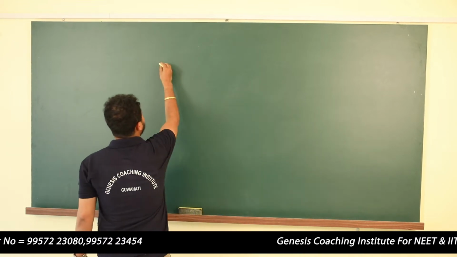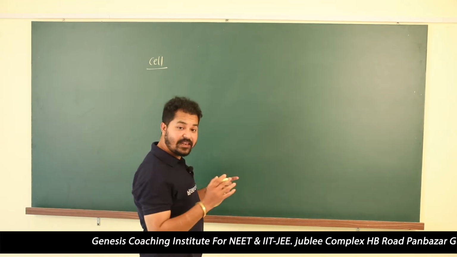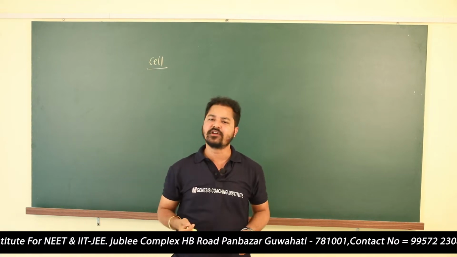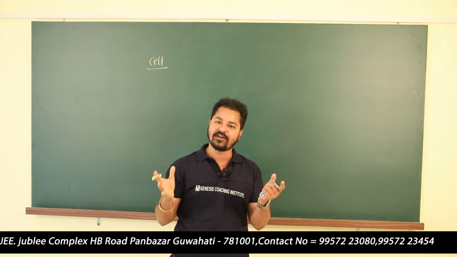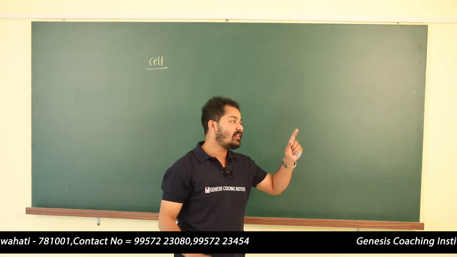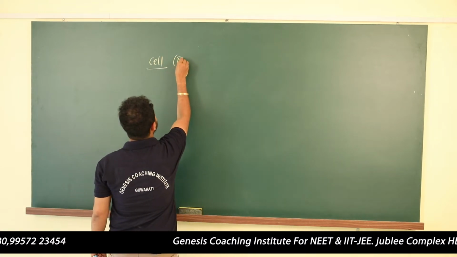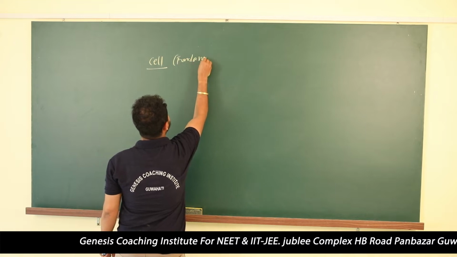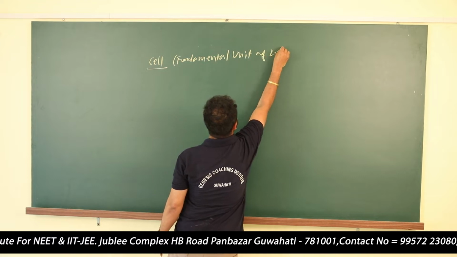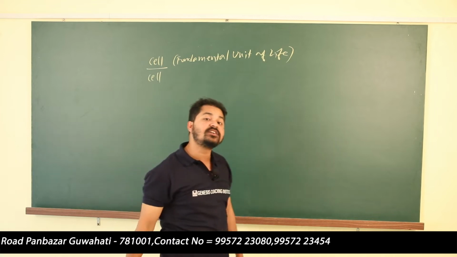Now, first of all we need to know why the cell is called the fundamental unit of life, because cell performs all the necessary functions of a human or any living organism. All the necessary functions to survive on this planet. Whatever the metabolic activities we need to perform, all the chemical reactions are performed by the cell. That is why cell is known as the fundamental unit of life. Cell is also known as the structural unit of life.